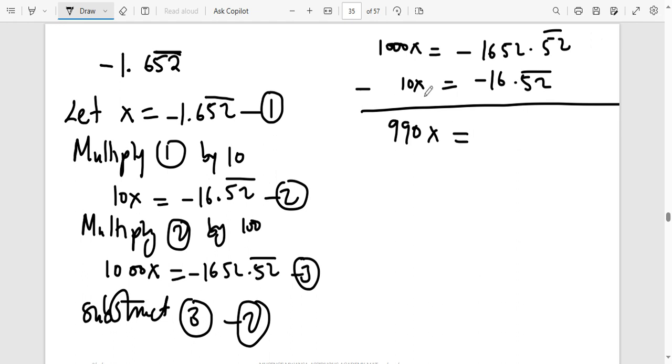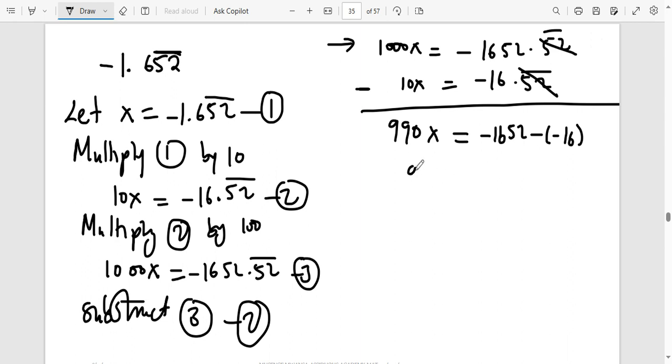Now here, if they are negative, this is where people can get confused. You're always getting what is on top minus what's down. So here it's negative 1652 minus negative 16. I'm not even writing the 52 because you know these guys will cancel out.